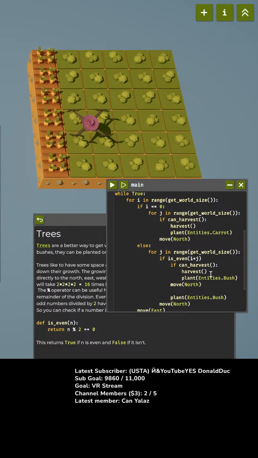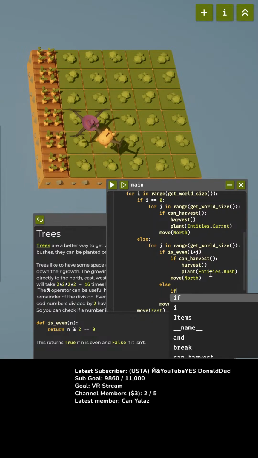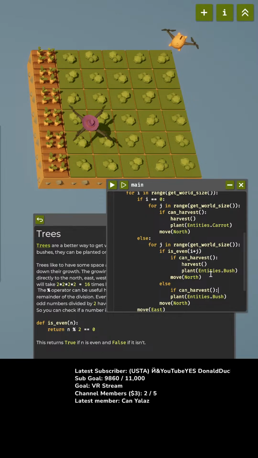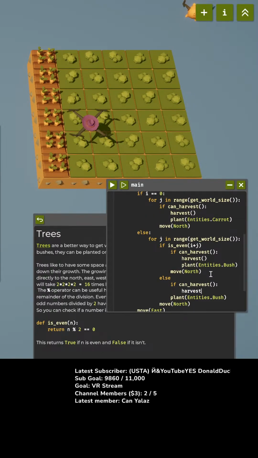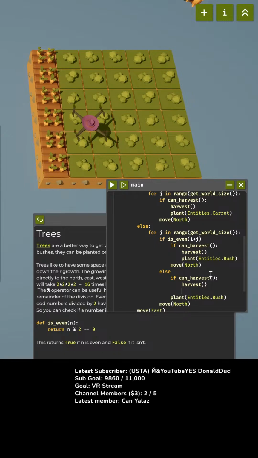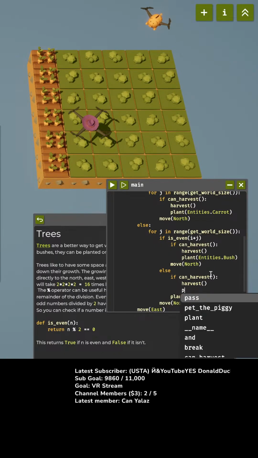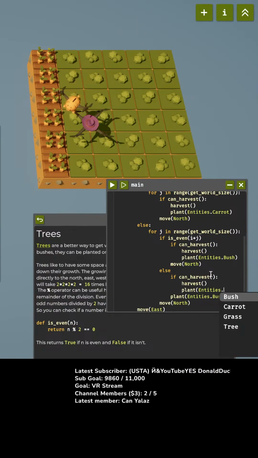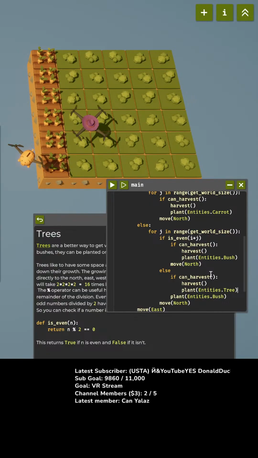And then we're going to be on the other side of our is even. Otherwise, so if it's even, do that. Else, if we can harvest, plant a tree. Entities dot tree. There we go.